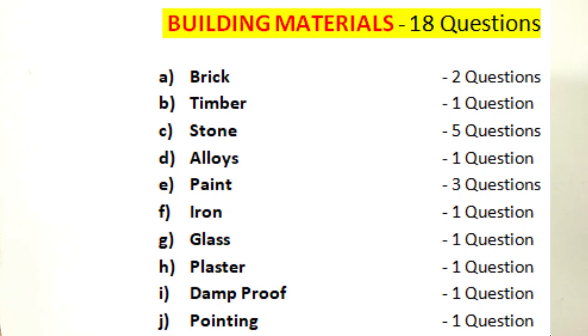Okay, so now let's start with the first important subject for any government exam, especially for JE. It is building materials and construction. This subject was asked for 18 marks in the paper. Two questions appeared from brick, timber 1 question, stone 5 questions, alloys, that is bronze, brass, from all those points 1 question, paint 3 questions, iron 1 question, glass 1 question, plaster 1 question, damp proof 1 question, pointing 1 question. So these are the questions which appeared from building materials.